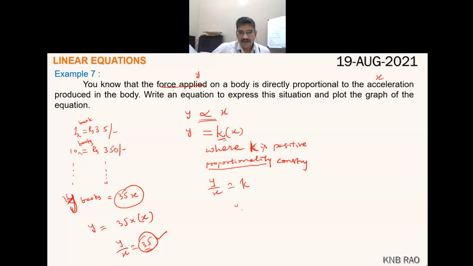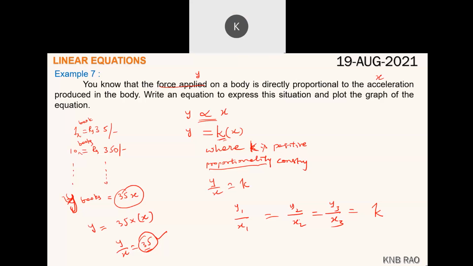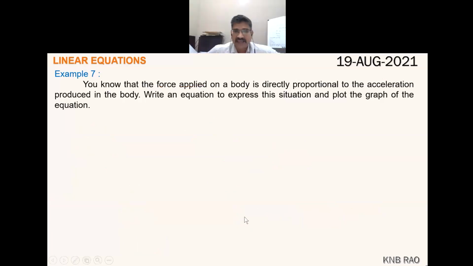For one notebook, x1 rupees. For y2 notebooks, x2 rupees. And for y3 notebooks, x3 rupees. All this will definitely increase at the rate of 35 only, equal to that constant k. So this is what we learned in class 8, direct and inverse variation, if you could remember. In the class 8 chapter, these are direct and inverse variation, this is direct proportionality. So you know all this, I'm just interlinking, nothing else.